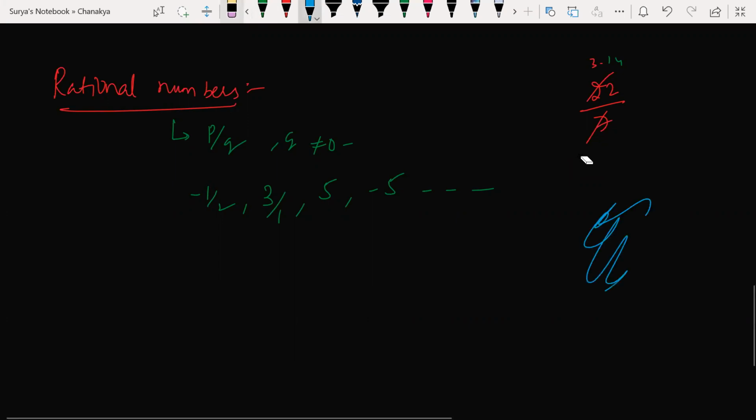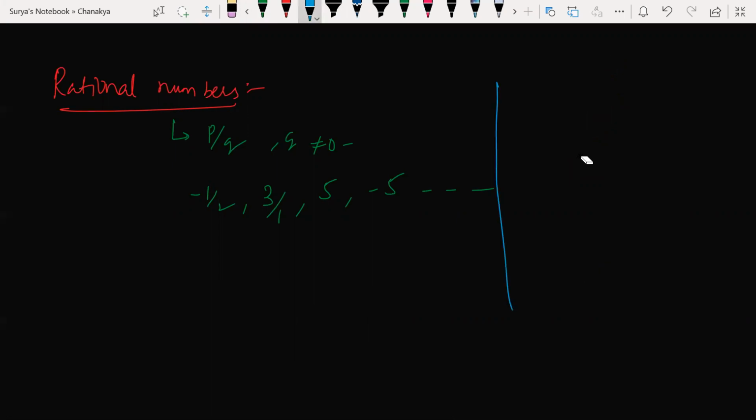Now, can you see, guys? Yes, it is writing. Look at this here. What is the meaning of a non-terminating and non-repeating decimal? Tell me. You must first know what non-terminating is.